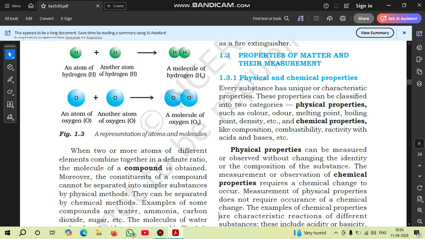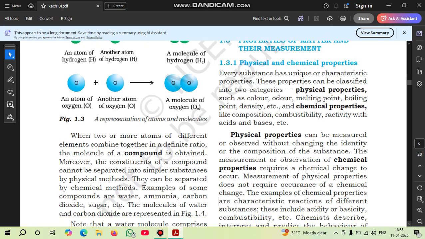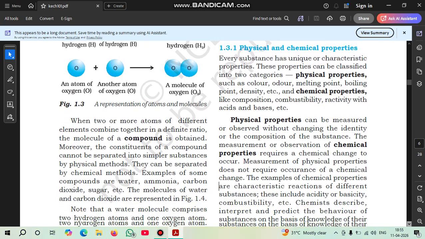The examples of chemical properties are characteristic reactions of different substances, including acidity and basicity. It describes and helps predict the behavior of the substances. Chemical change occurs in acids and bases, which react with combustibility.